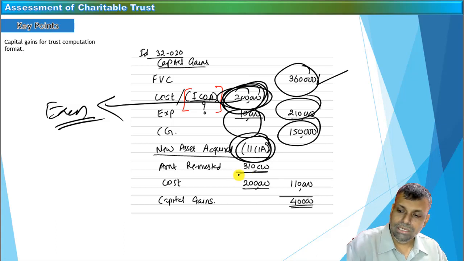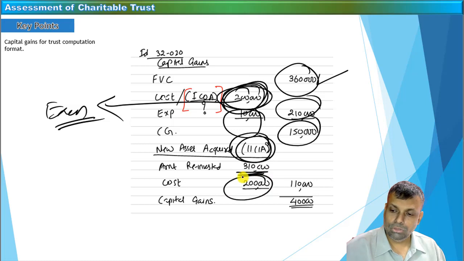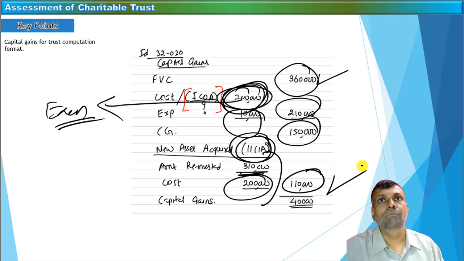Now in the given case, the trust has already reinvested 2 lakh 10,000 rupees. Your cost was 2 lakh rupees. So how much is the excess? Excess is 1 lakh 10,000. That much will be eligible for the purpose of special exemption under this particular clause.